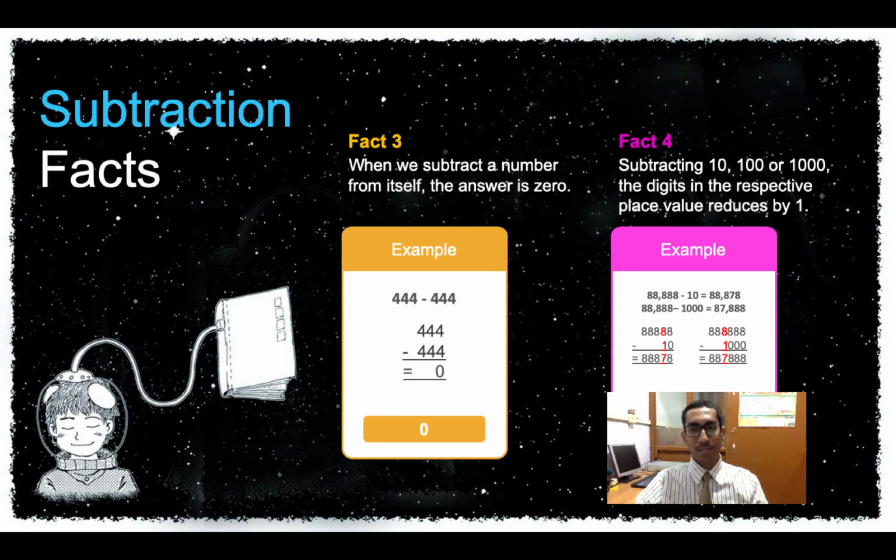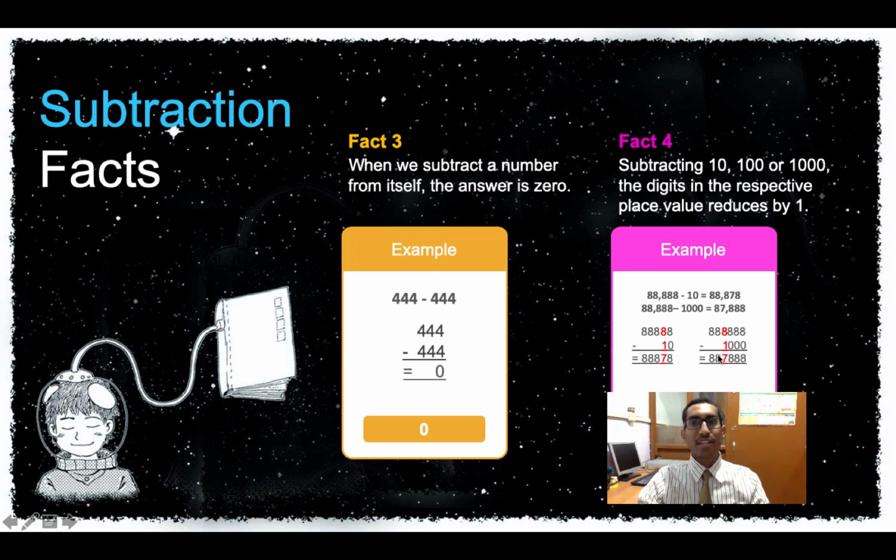And the other example is 88,888 minus 1000. Now in this case, if I look at my first example where I subtract 10, my 1 comes in the tens place. And I'm deducting 1 from the 8 in the tens place. That gives me a 7. So that only changes in the tens place. So that becomes 88,878, right? Similarly, if I look at the next question, when I'm deducting 1000, only the number in the thousands place is changing. Like you can see here, only this changes.